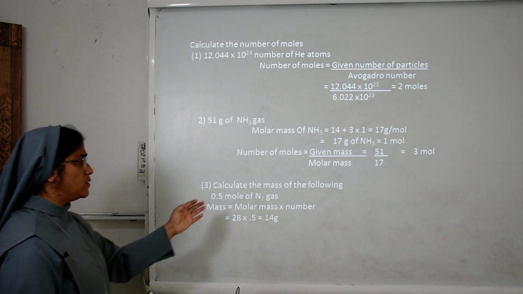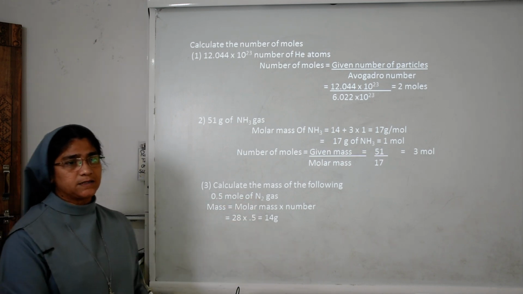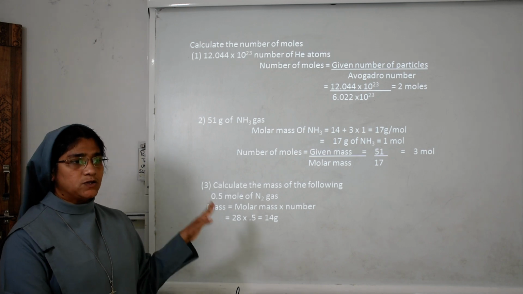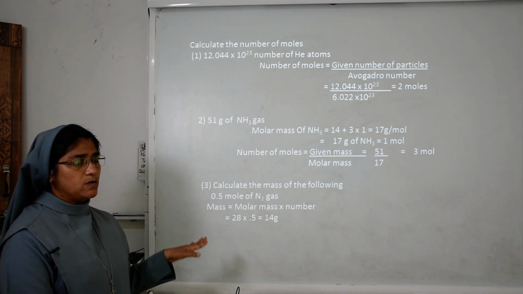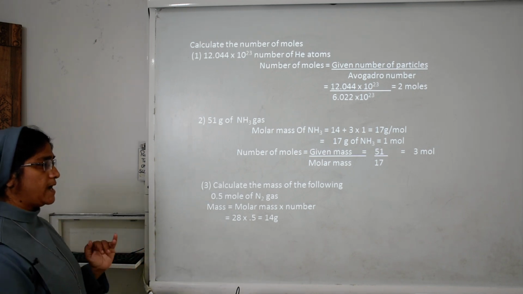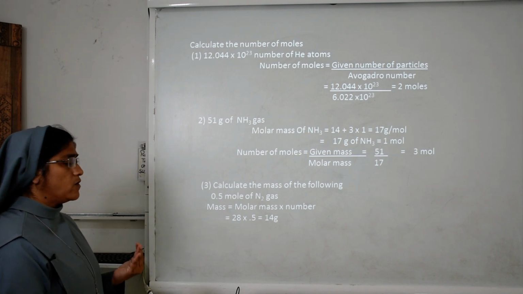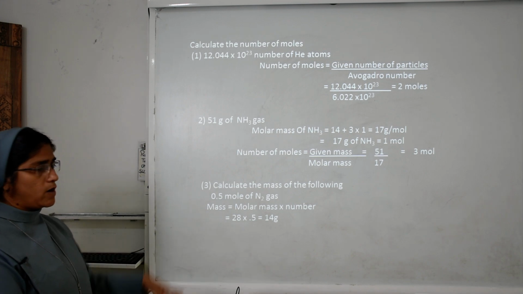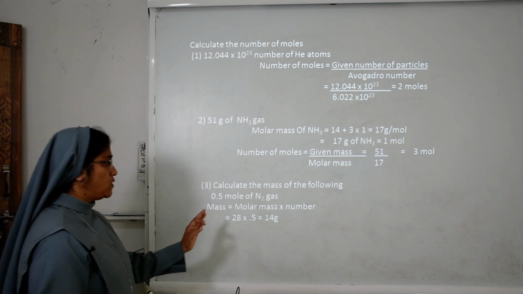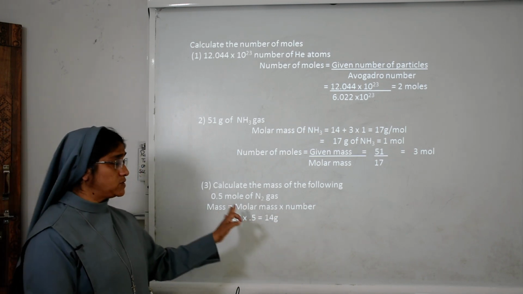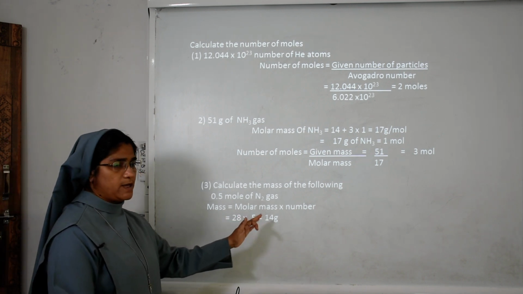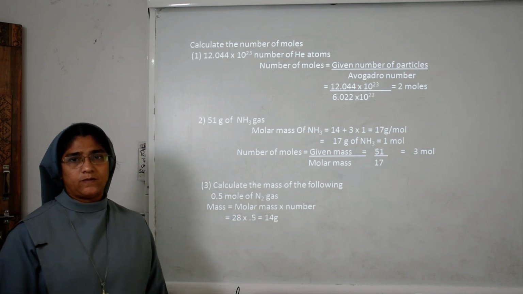How many atoms are present in nitrogen gas? 2 atoms. The atomic mass of nitrogen is 14, so 14 into 2 is 28. 28 is the molar mass of nitrogen gas. Then 28 into the number of moles, 0.5, is equal to 14 gram. So thank you.